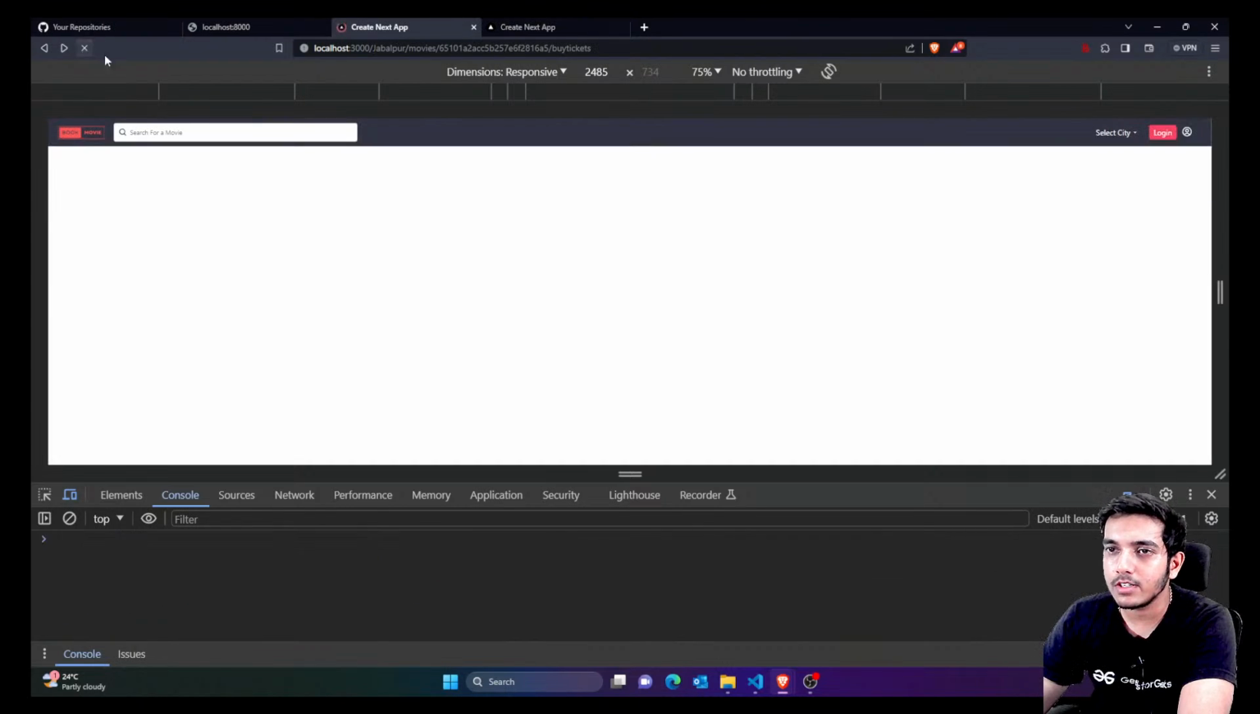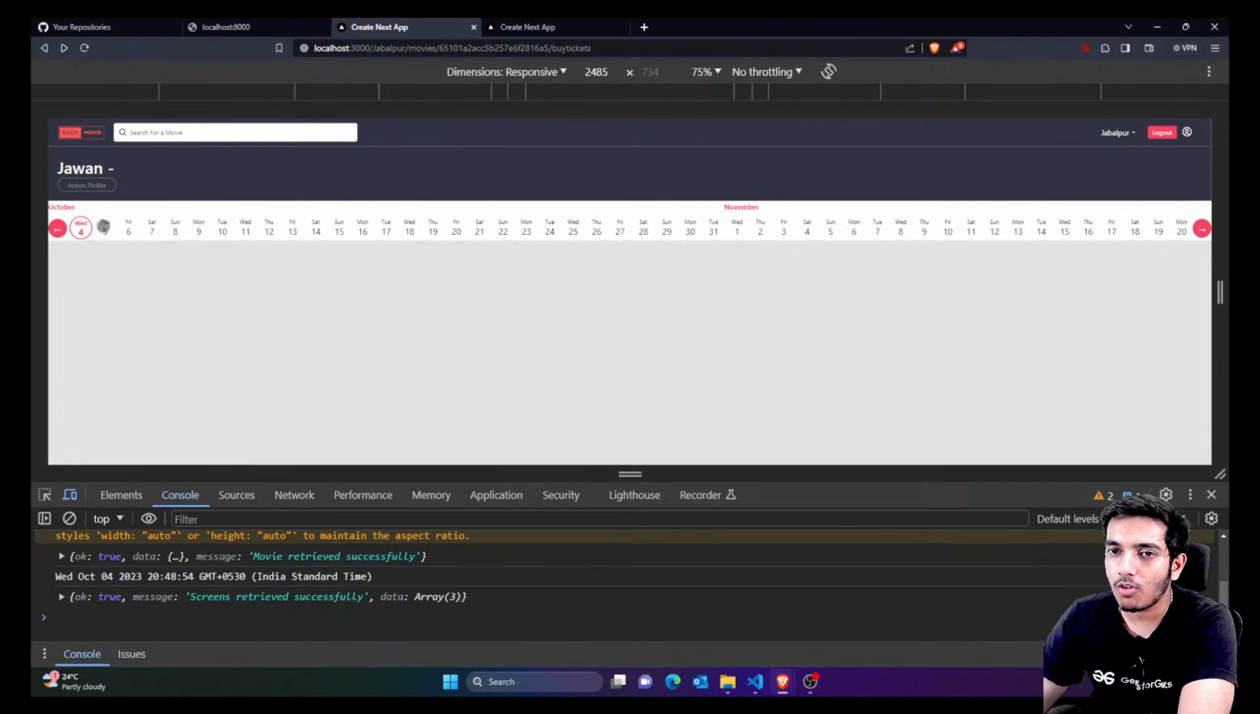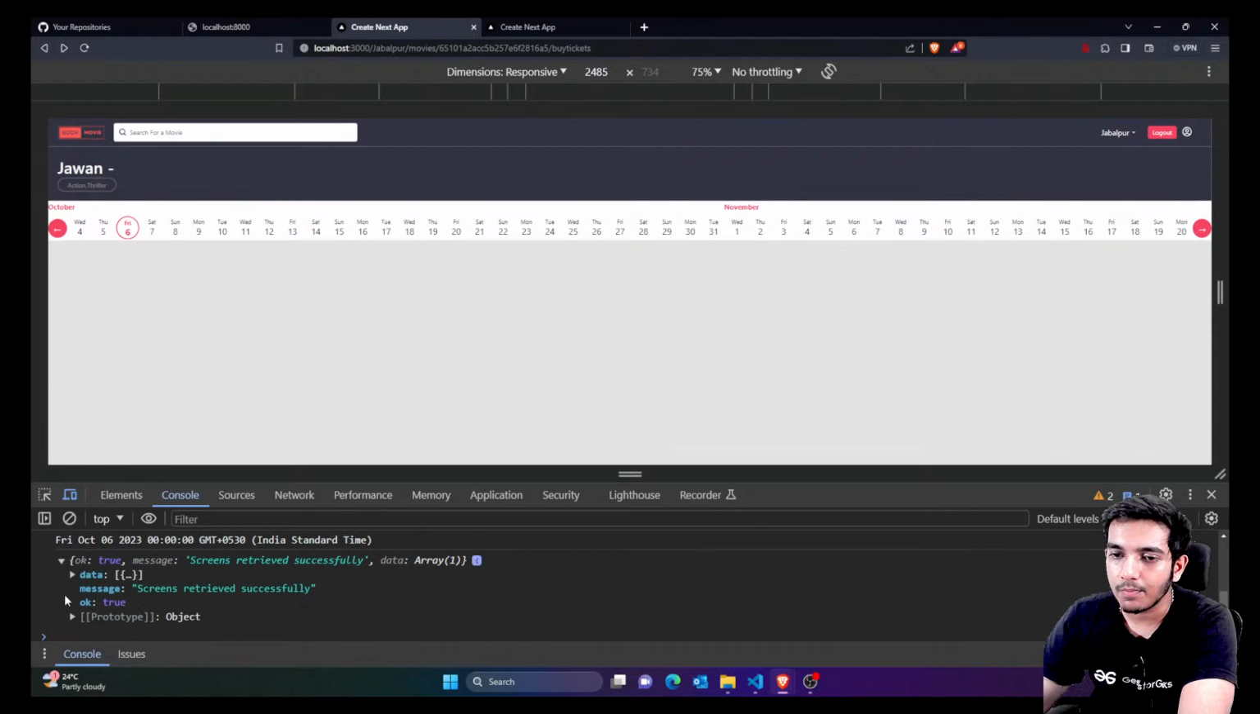Okay, guys, so now first of all, let me just reload. So you can see for 4th, we are receiving 3 arrays. For 6th, you can see we are now receiving one array, that means one item in the array. So you can see we just now created this data, and now we are getting this data. So I hope you now know how things are working here.